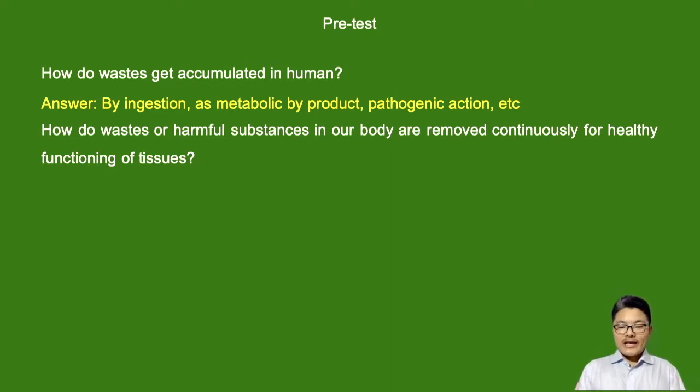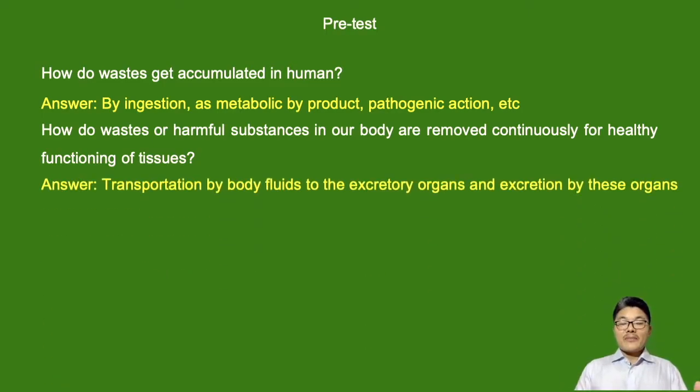Now, how are wastes in our body removed continuously for proper, healthy functioning of our system or tissue? Mainly by transportation of body fluids from different parts of the body to excretory organs. First, there is transportation of body fluids having waste products throughout our system, and at last waste products are brought to the excretory organs, and from the excretory organs there is removal of those wastes.